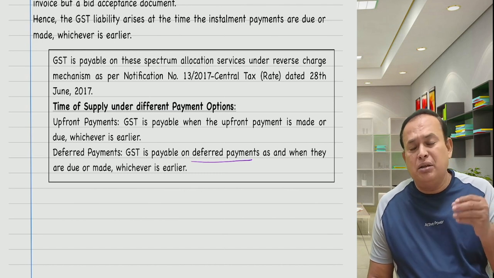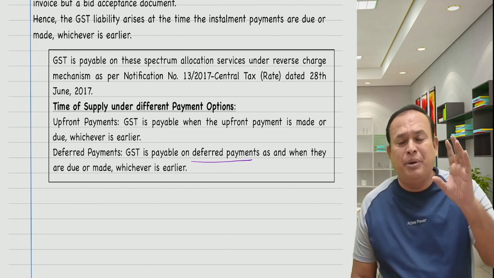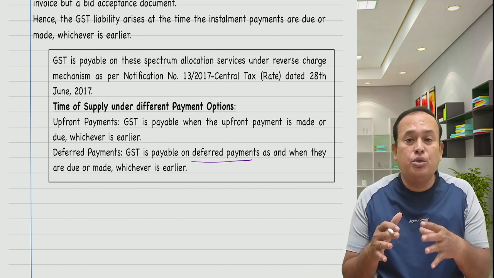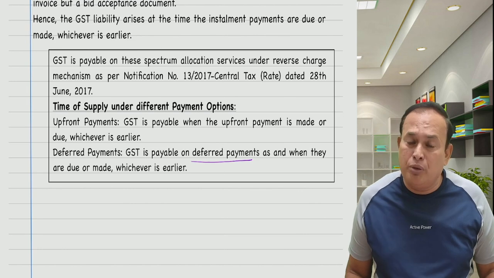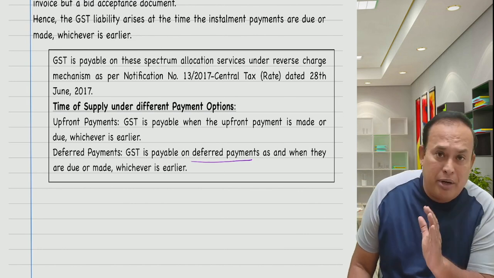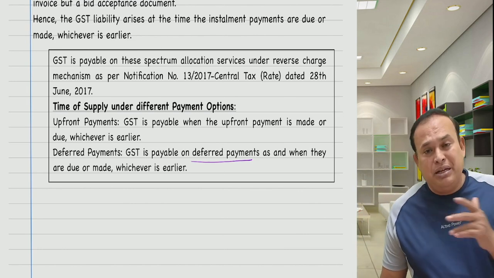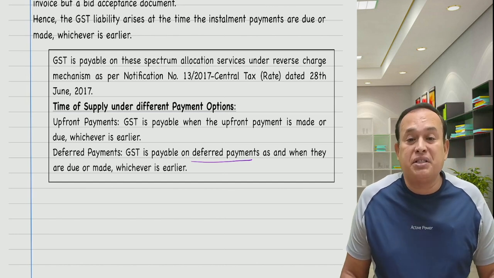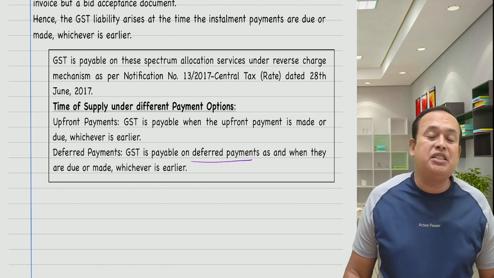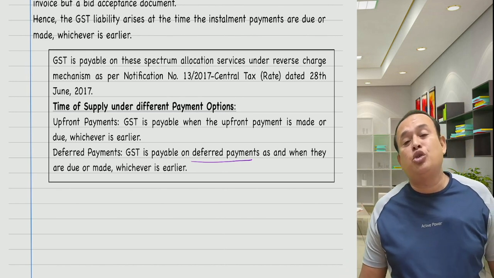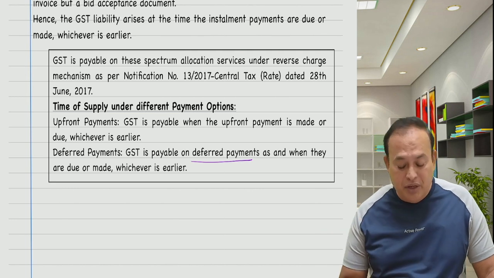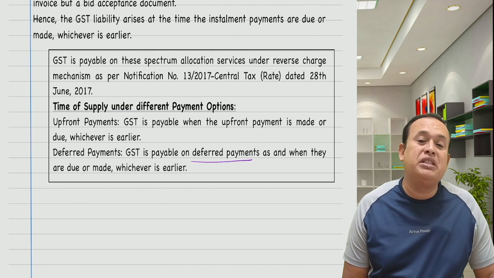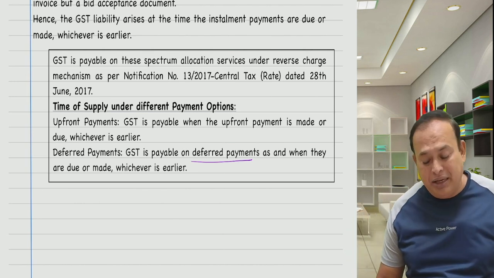For the upfront payment, the time of supply is the date of payment. For the balance 1000 crores to be paid over 5 years, for each installment due, the due date or the payment date, whichever is earlier, is the time of supply, but not the first day after expiry of 60 days from the date of issue of invoice, in the given case of spectrum allotment by the government to telecom companies, which falls under RCM, where the recipient is liable to pay GST.